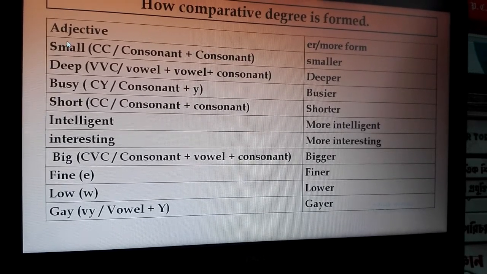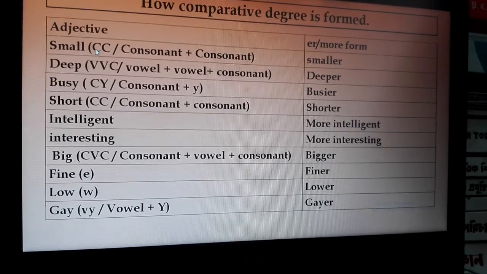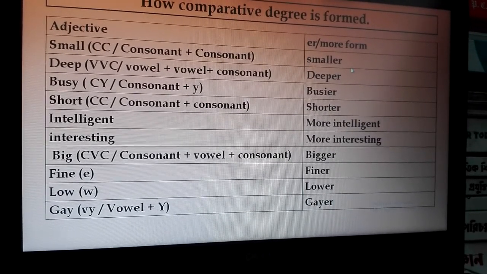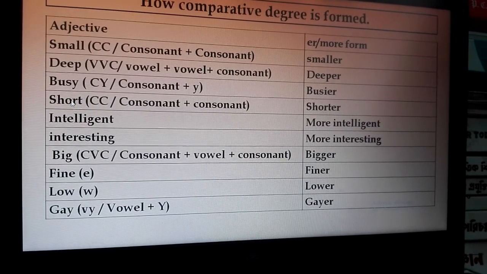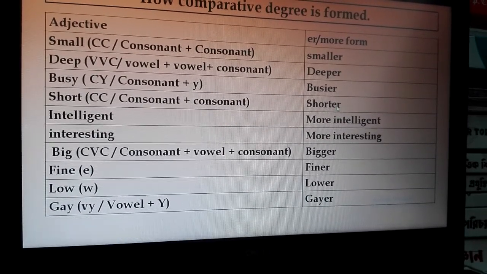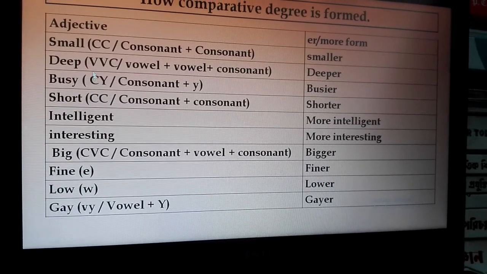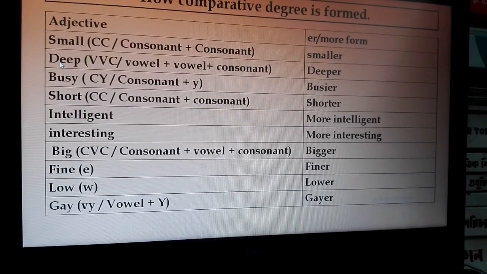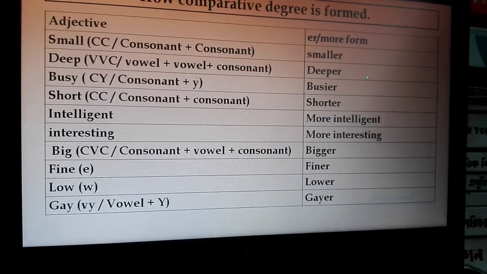Such as small, LL is the consonant CC, smaller, add ER, and short, RT, consonant and consonant, then add ER, shorter, and W, lower, and VVC, vowel, vowel and consonant, ER, deeper.